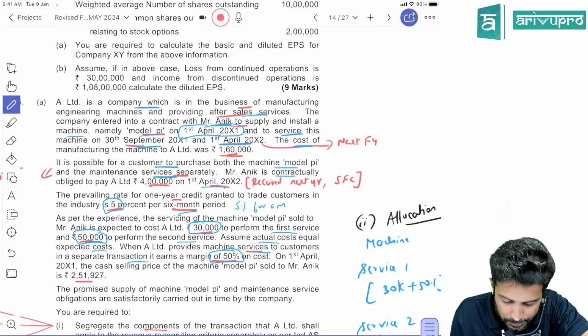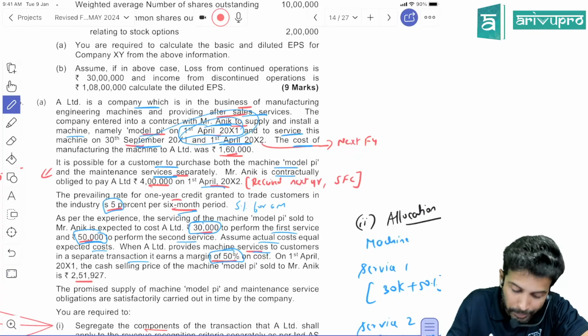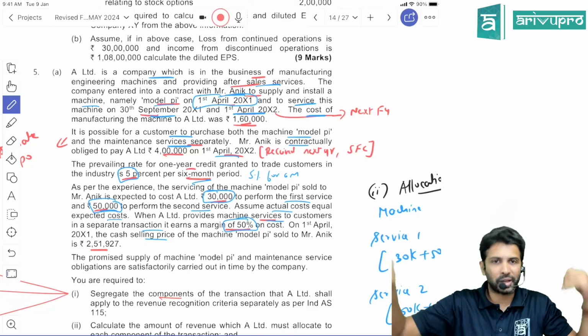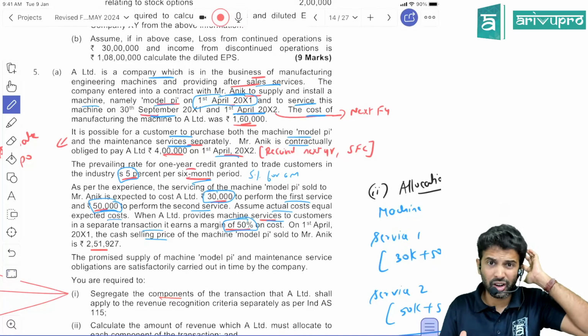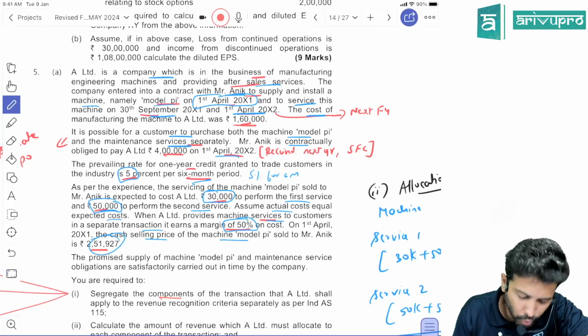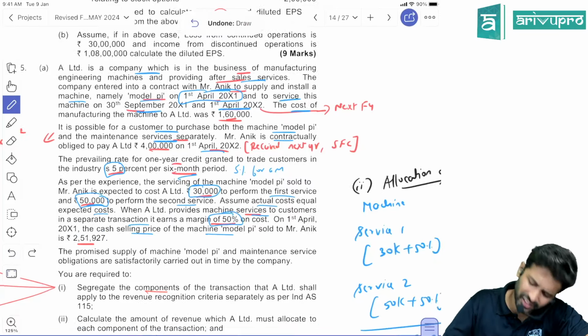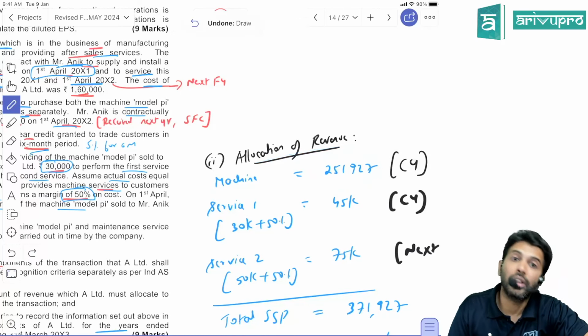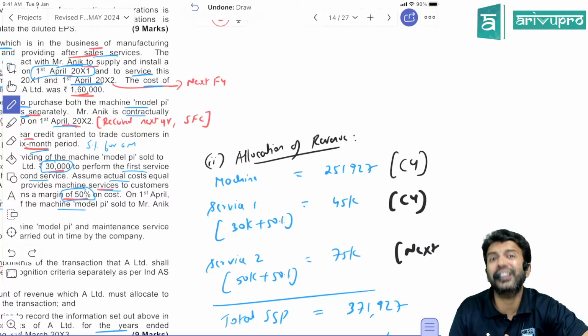On 1st April 20x1, meaning on the day you supplied and installed the machinery, there is a delay in payment, so whenever there is a delay in payment, we have to record it at cash selling price. The cash selling price of the model Pi sold to Anik is 251,927. So that means this is the standalone selling price of the machinery, 251,927. Why is this necessary? For us to identify the income portion.